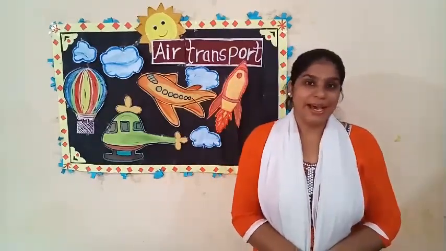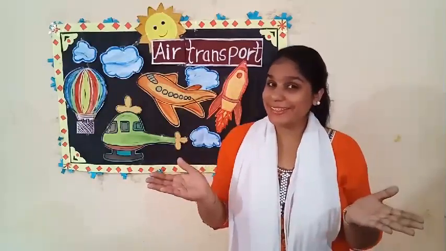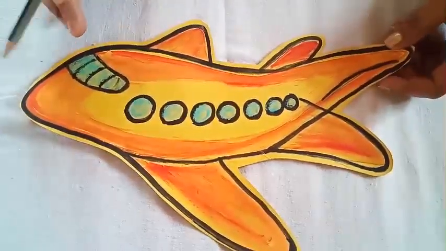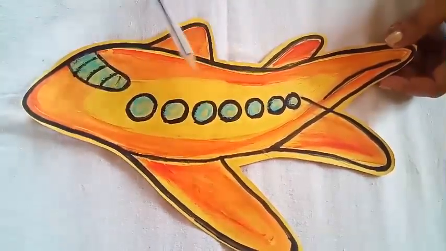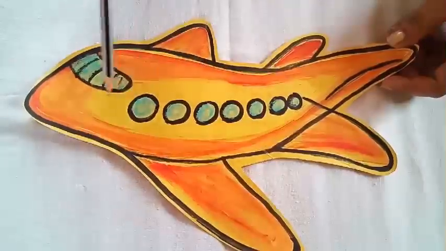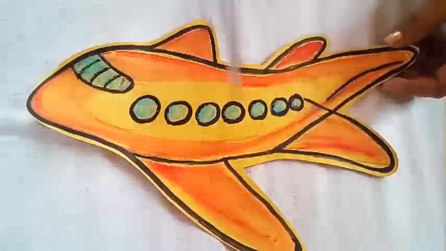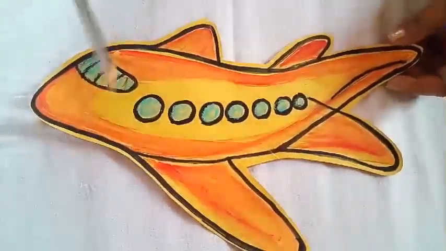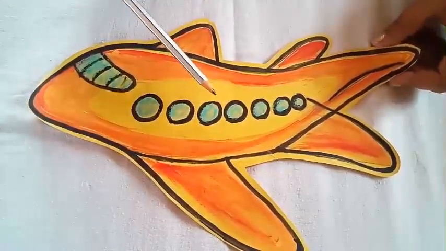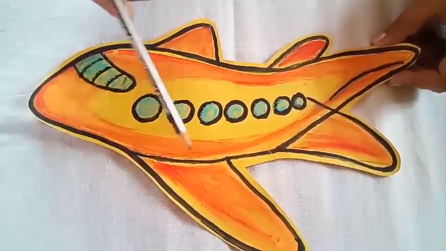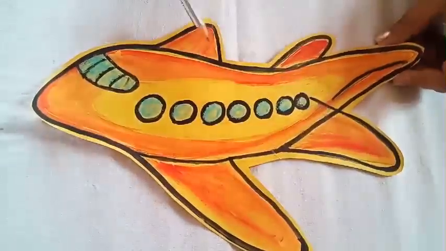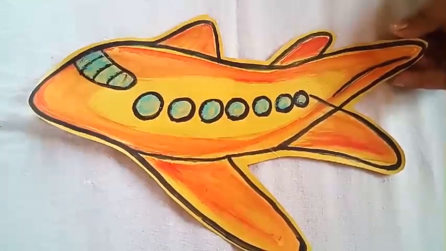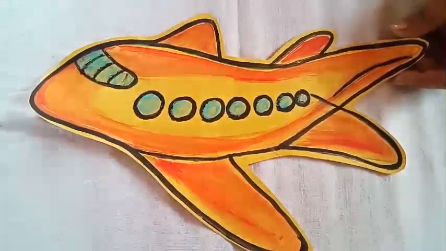So children, let's see what is the next. So kids, now I'm going to tell you about the parts of them. It means I'm going to explain to you about the aeroplane and its parts. So children, you can see this is an aeroplane. So you can see here, these are wings. These are wings. Do we have wings? No, we don't have wings.